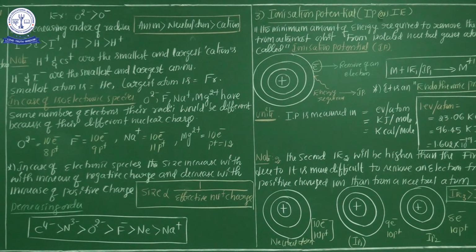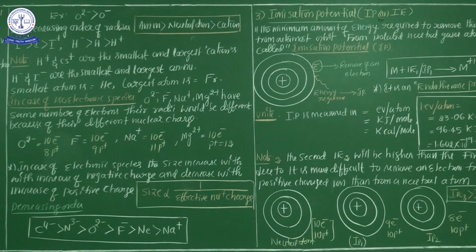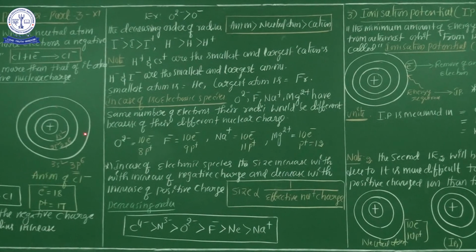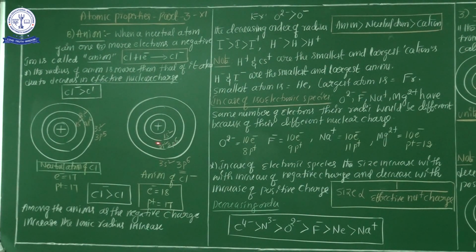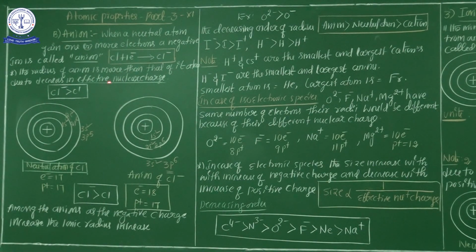Just briefly, what is atomic radius? The distance from the center of the nucleus to the outermost orbit is called atomic radius. If you calculate the radius in an atom, that is called atomic radius. But if you calculate the radius in an ion, either a cation or an anion, that is called ionic radius. Okay? These are the second atomic properties of elements. The second one is the atomic radius.